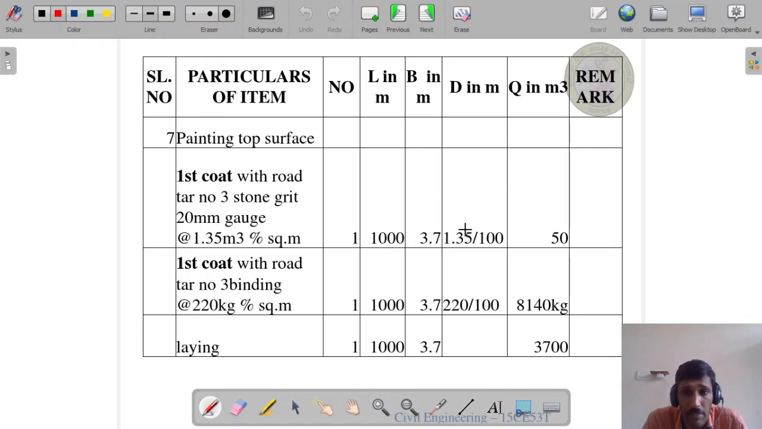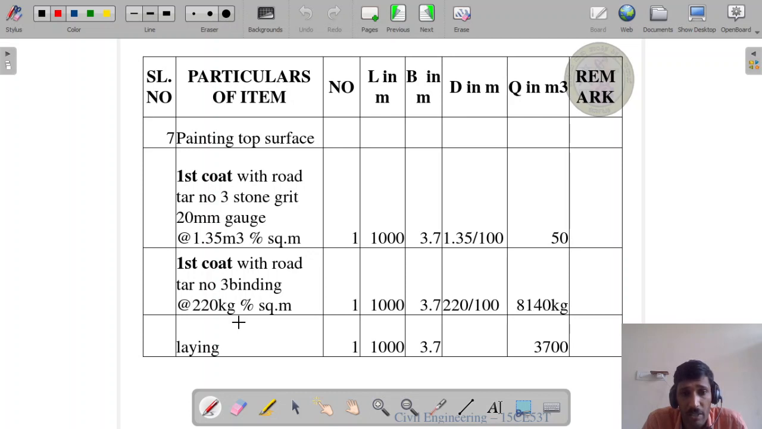Breadth of pavement 3.7. And 1.35 divided by 100, because it is 1.35 meter cube per 100 meter square. Now multiplying all this, we get the answer quantity is equal to 50 meter cube. Next, first coat with rotor number 3, binding at the rate of 220 kg per meter square, 220 divided by 100. One number, length 1 kilometer means 1000 meter, breadth 3.7 meter, and depth 220 divided by 100, 8140 kg.